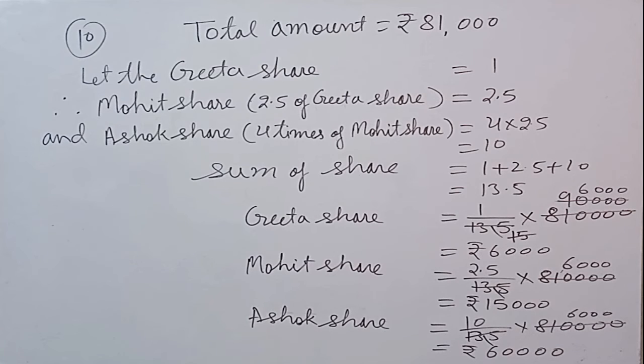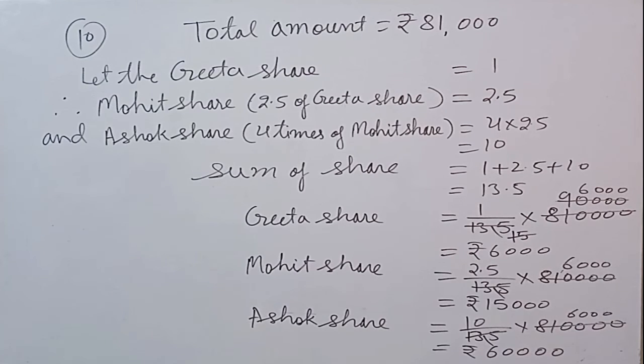So Mohit share will be 2.5 times the Geeta share, that is 2.5 into 1, that will give 2.5. And Ashok share equal to 4 times the Mohit share, that is 4 into 2.5, that is 10. So sum of the shares equal to 1 plus 2.5 plus 10, that is 13.5. Now Geeta share equal to 1 upon the total share, the sum, into what is divided, 81,000.